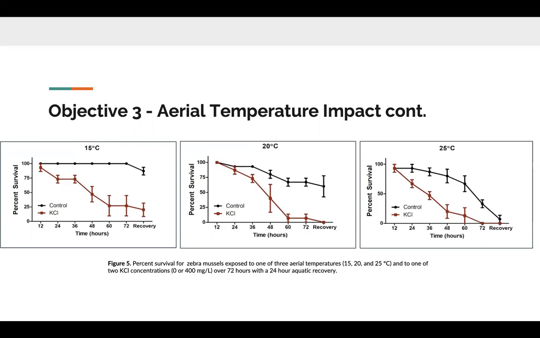One interesting thing we did find was that when we restudied this objective, the first temperature of 15 degrees Celsius was the same treatment that we had used for mussels when we were trying to discover the optimal lethal concentration of potassium chloride. And when we repeated it for this study, we found that they didn't have complete mortality, which makes us want to re-look at this and potentially increase that optimal KCl concentration.